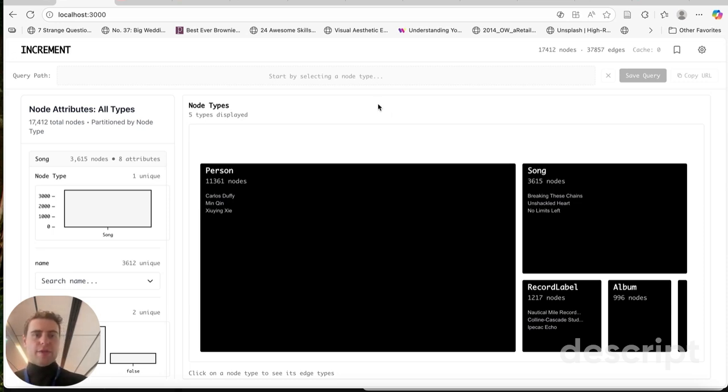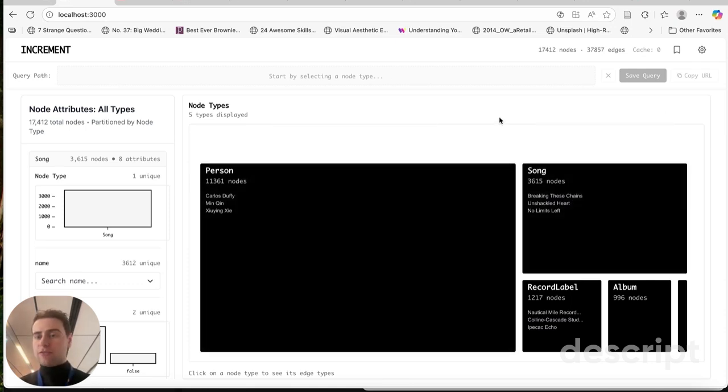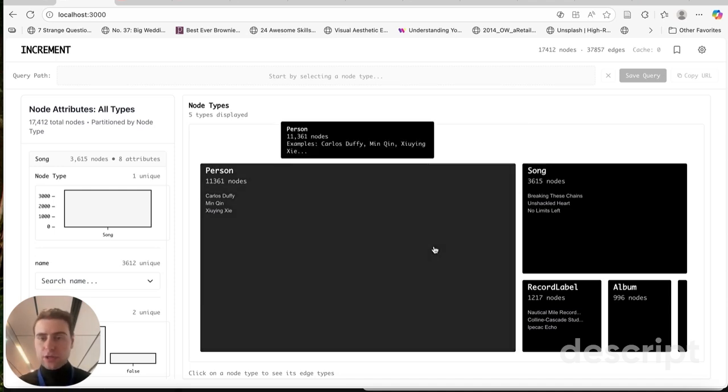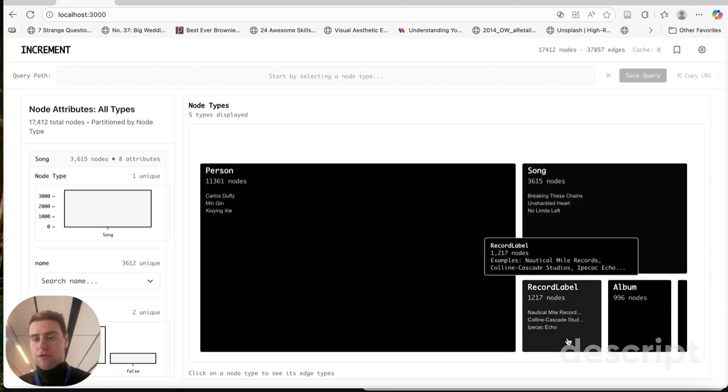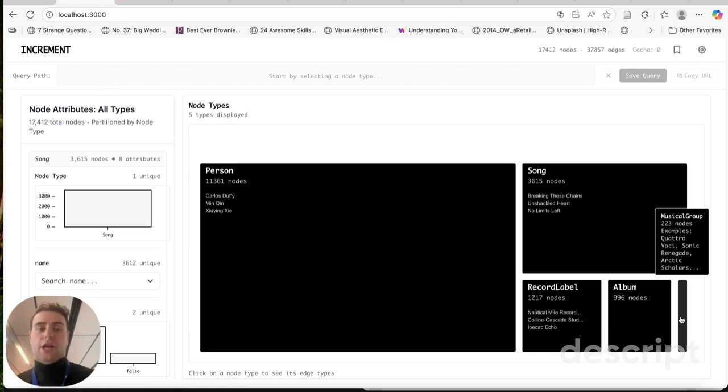So we start with Increment with a very top-down view of our knowledge graph. Where a knowledge graph is typically represented with a node link diagram, we instead choose to aggregate each of the different node types that are shown here and produce a tree map visualization of the corresponding information. You can see inside of our knowledge graph, which contains information about the people inside of the music industry, songs that they write, the record labels that manage them, albums that they create, and musical groups that they are a part of. Additionally, on the far left-hand side, we have information about the attributes of each of our nodes and edges within our network.